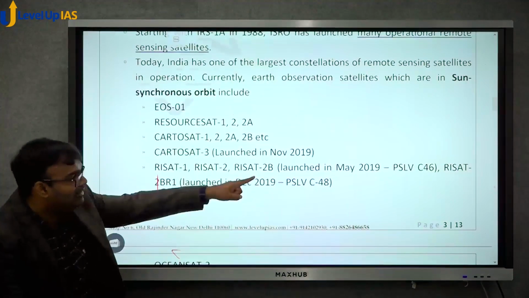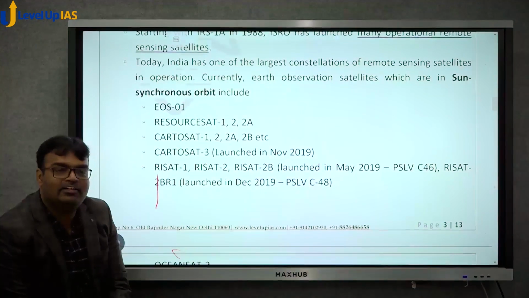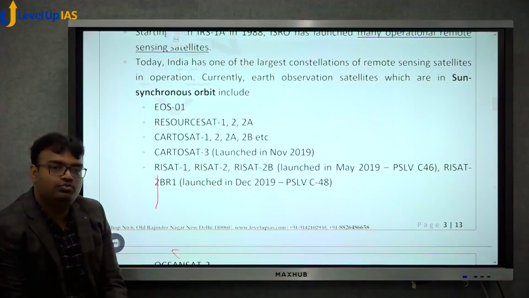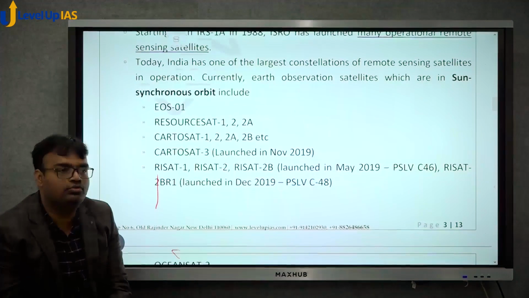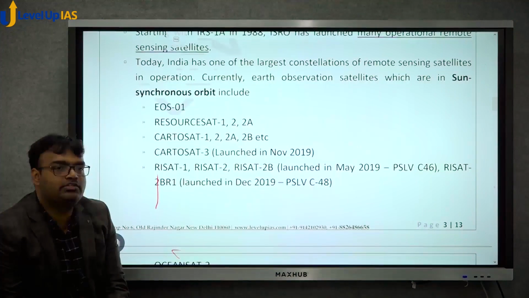You can also see what the PSLV C-46 and C-48 launches were. These were radar imaging satellites. Even if you have blockage like clouds, radar will allow you to go through that. And that's why fundamental basic understanding is required.